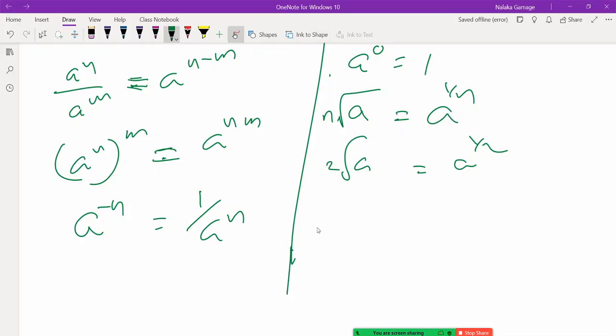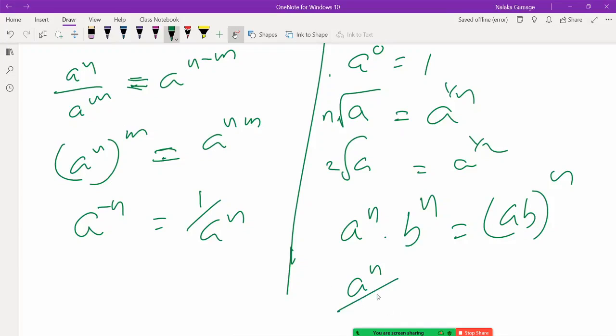Right. So what else? A to the power n into b to the power n can be written as ab to the power n. Earlier the bases were the same. Now the powers are the same. There's also division. A to the power n divided by b to the power n can be written as a divided by b to the power n. Now the job is done.